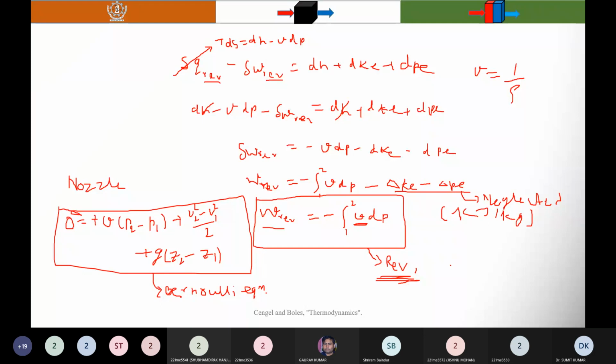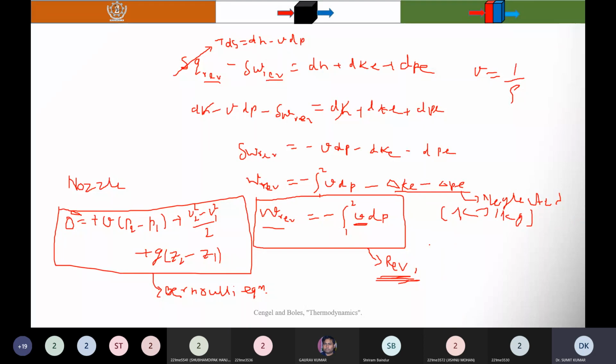Okay, or in actual process, this work producing device produces less work than the device working on the reversible process. Similarly, in case of the work consuming device, the actual work consuming device gets more work input than the device working on the reversible process.